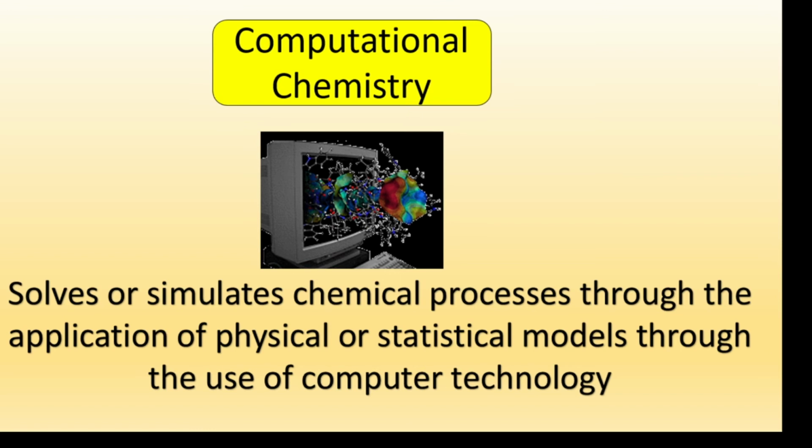Finally, we have computational chemistry, which solves or simulates chemical processes through the application of physical or statistical models through the use of computer technology. So we are going to use models currently developed in physics, right, in order to investigate, for example, or make correlations about the microscopic behavior observed in comparison with the macroscopic one. So we can use it for predictions. What will happen if I change this atom for another, etc., right?